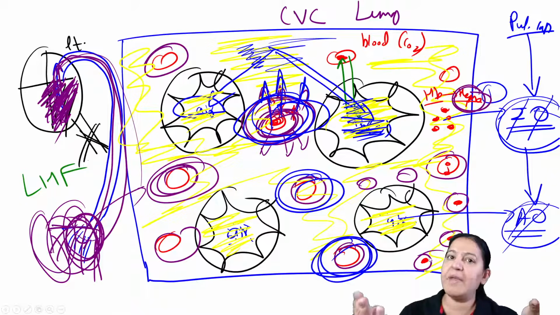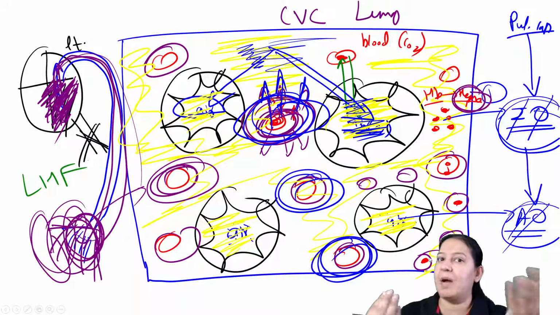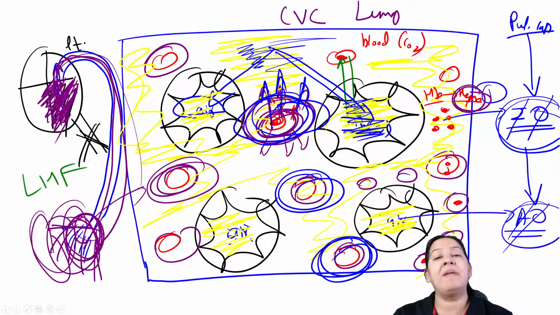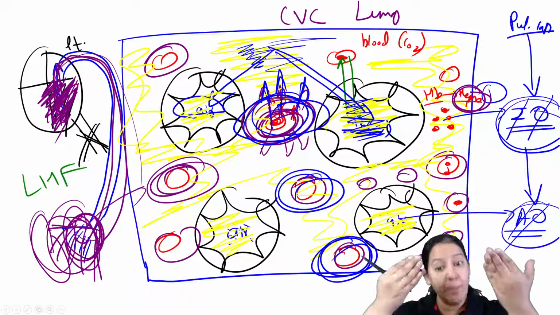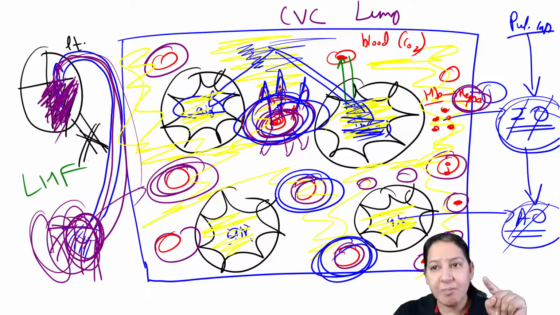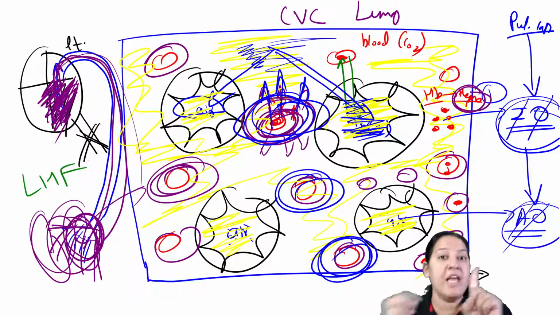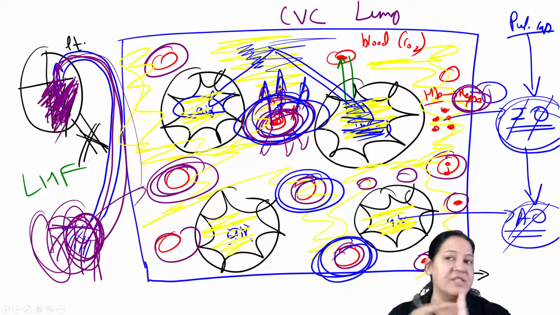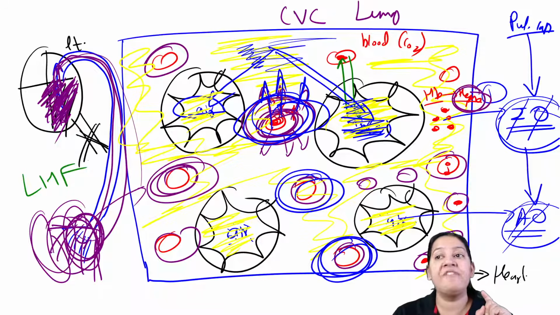From where is the hemoglobin coming? It is from RBCs. From where are the RBCs coming? From the rupture of the capillary. Capillary rupture, RBCs come out. From the RBCs, hemoglobin comes out. Hemoglobin gets converted into hemosiderin, and hemosiderin is engulfed by macrophages. Such macrophages which have engulfed the hemosiderin, the hemosiderin laden macrophages, are known as heart failure cells.